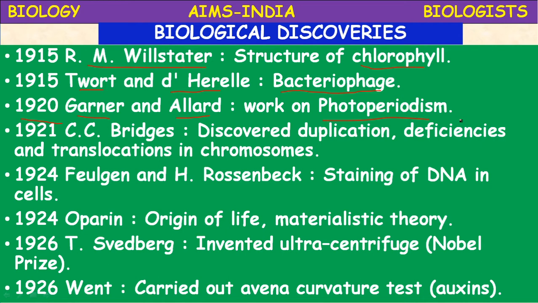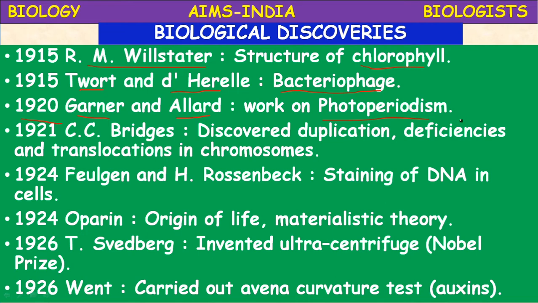Next, in 1926, T. Svedberg invented the ultracentrifuge, for which he got the Nobel Prize. In order to study the clear-cut structure of the cell, so many equipments are required. The ultracentrifuge is required to study the internal structure of the cell. It was introduced by Svedberg in 1926.